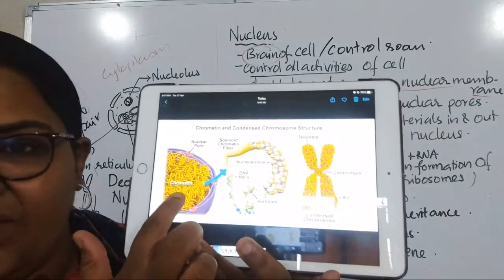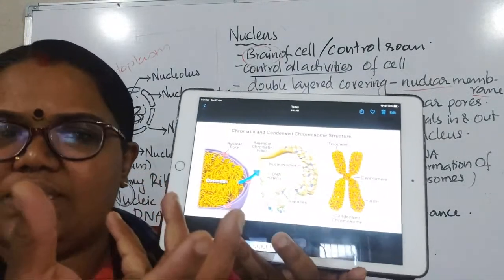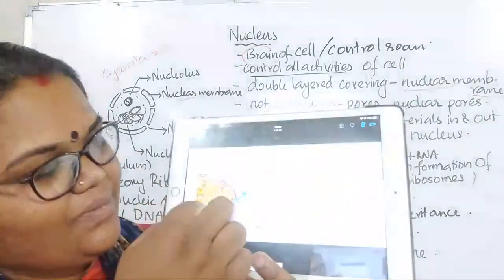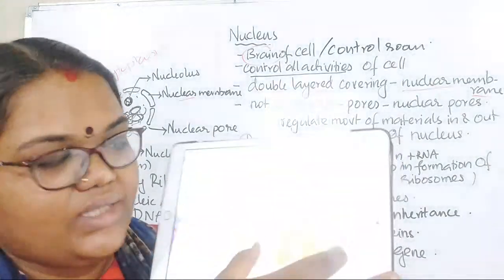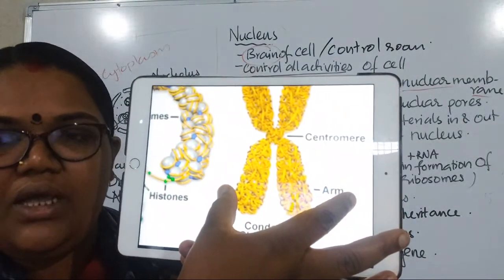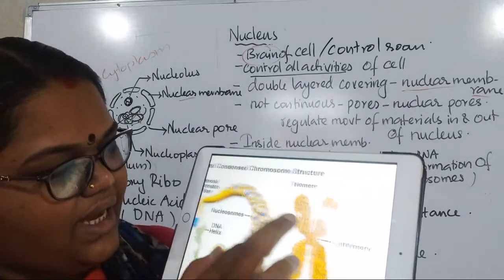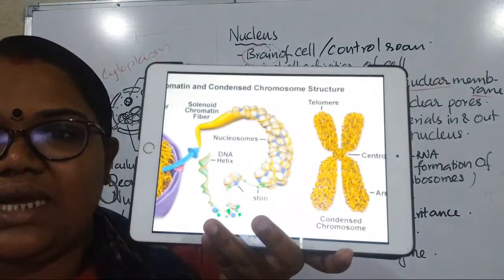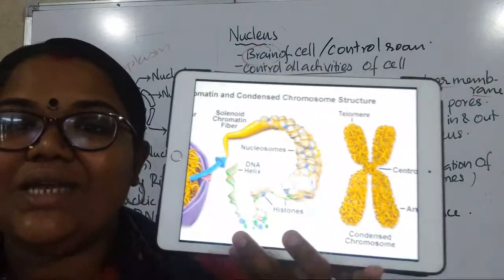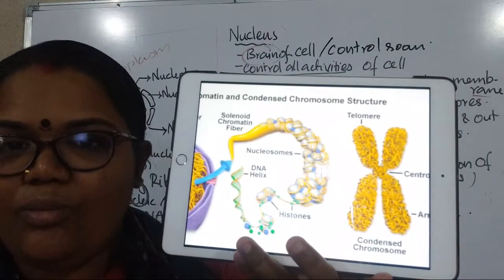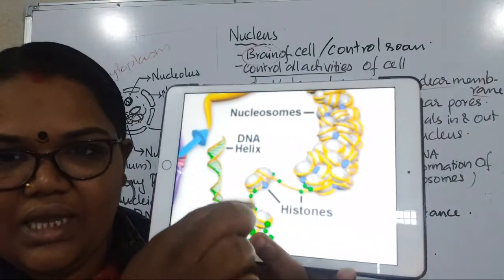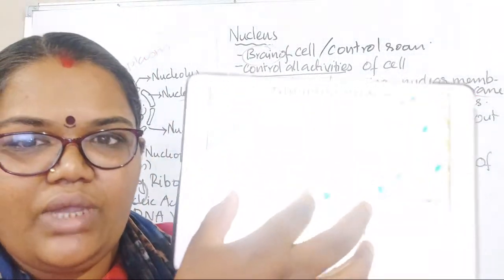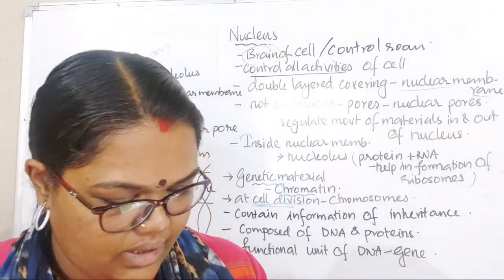Inside the nucleus you can see the chromatin network, like entangled wool. At the time of cell division this will form the chromosomes. When you unwind each chromosome, you can see that it is made up of DNA and some proteins. These round things you can see are histones, you can see the name here, they are the proteins. Then the thread is unwound further, I will show you once again.